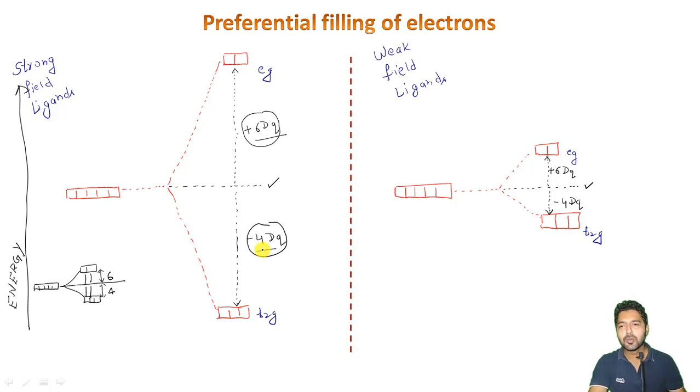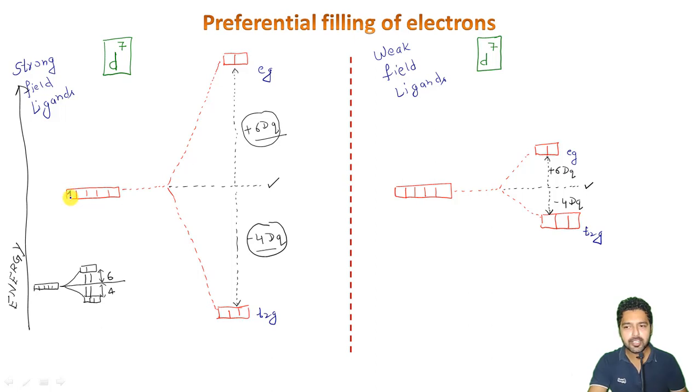Right? So now let us say we are talking about a D7 type of system. Let us say we have a D7 electronic configuration here as well as in this case, so that I can show the 7 electrons.